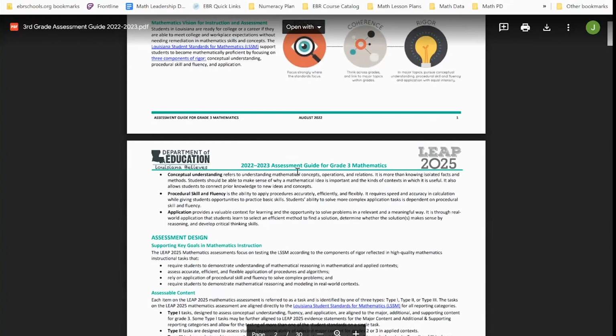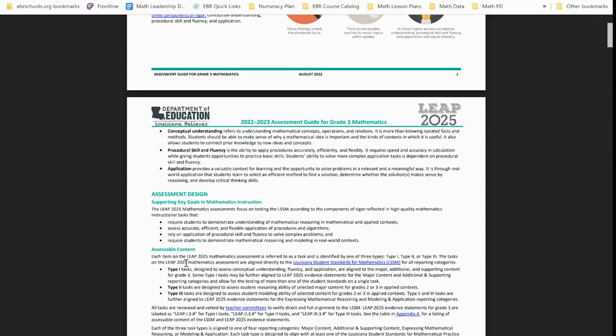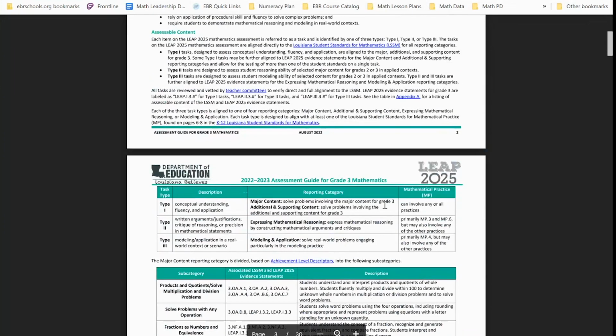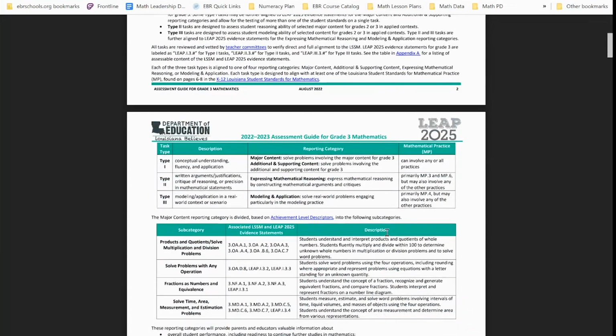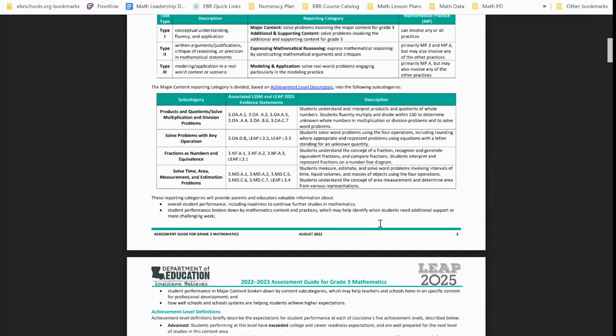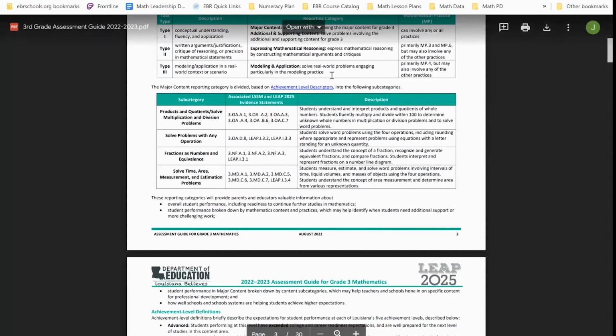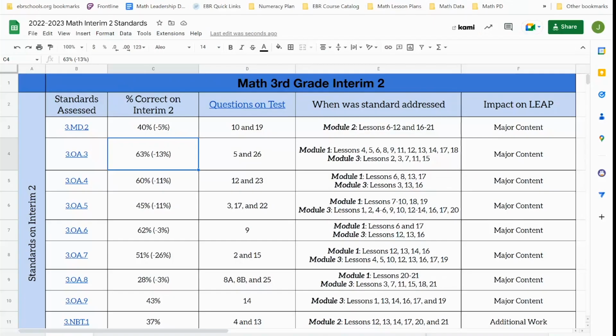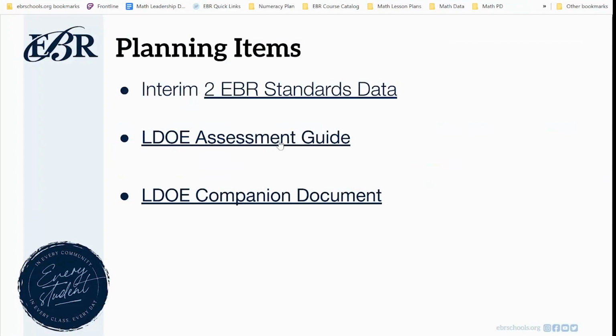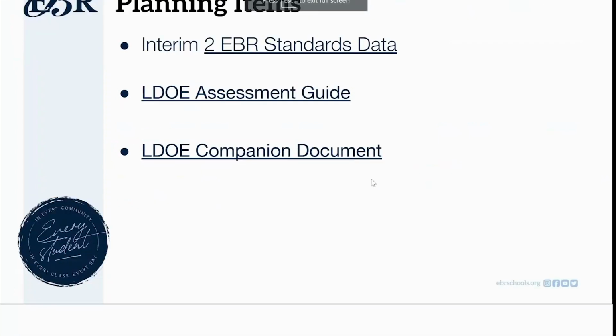It will go over test design, the types of tasks that students will see, the weight of the test, and standards associated with those subcategories. So this would be a really great document to guide you over these last 40 days to make sure that you're on the right path for the LEAP assessment. That can be found in this presentation, but it can also be found through our bit.ly/EBRmathresources, and there will be a link at the end of this presentation as well. I'm not going to go into too much detail with the companion document, because that was already identified on our standards at a glance document.